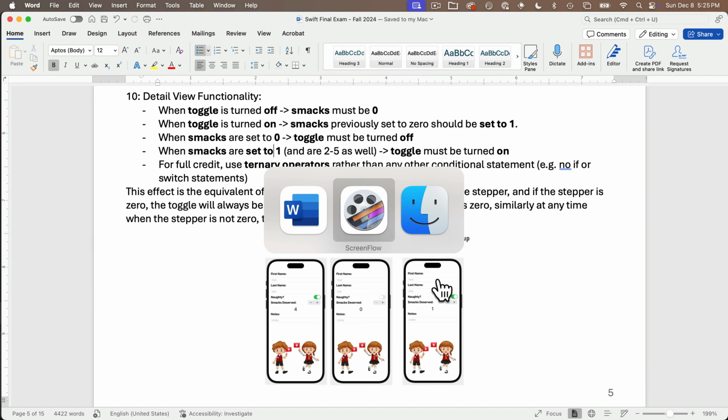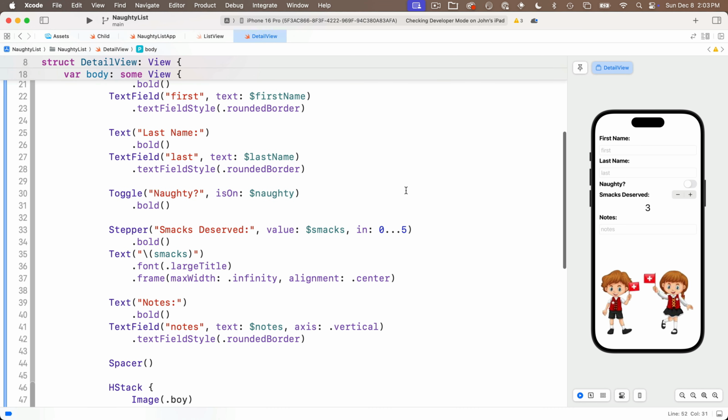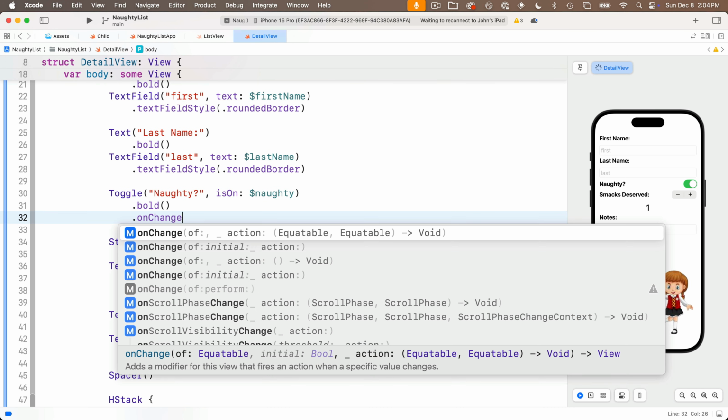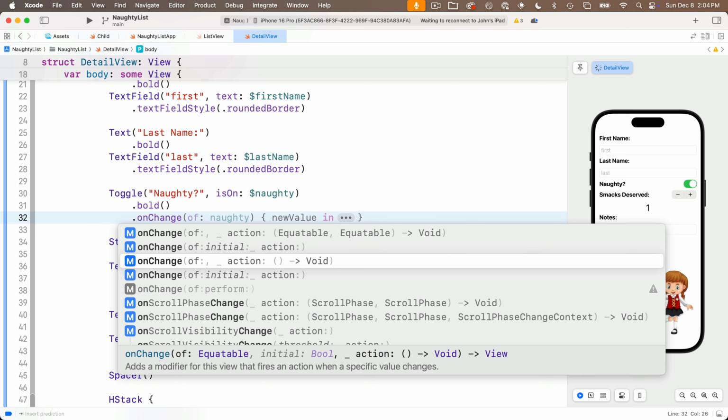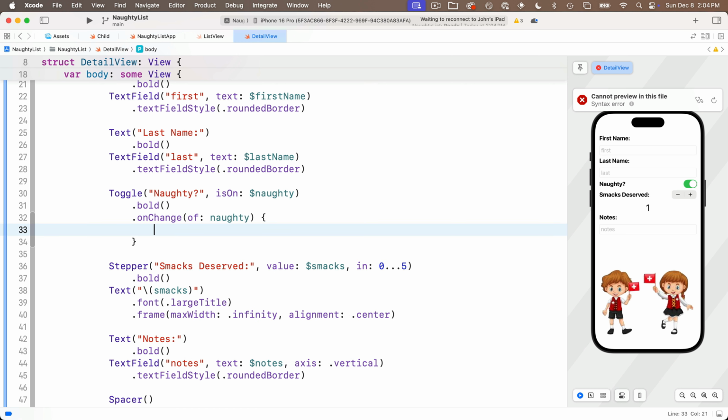Let's code this up. So let's first work on what happens when the naughty value is changed. Up here below the naughty toggle, below the bold modifier, we're going to say .onChange. We'll select the option with of and action. Of is what changes, that's naughty. Tab over, press return for action. In between the curlies, well, think about this. We want to change smacks.